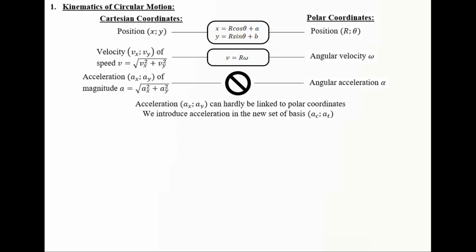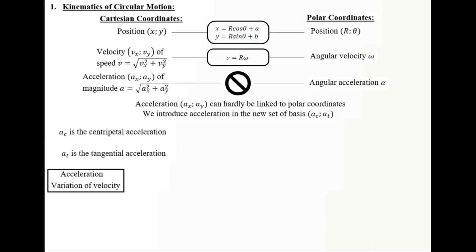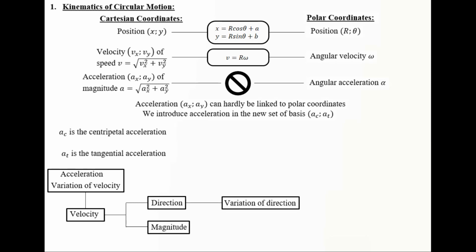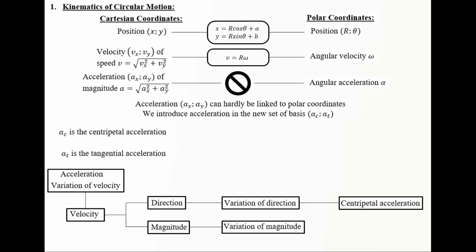For this reason, we introduce a new basis in which we will represent the acceleration given by AC, AT. AC is the centripetal acceleration, AT is the tangential one. And remember that acceleration is due to velocity. Velocity is a vector quantity having both direction and magnitude. Whenever the direction varies, this yields a centripetal acceleration. Whenever the magnitude varies, that yields a tangential acceleration.